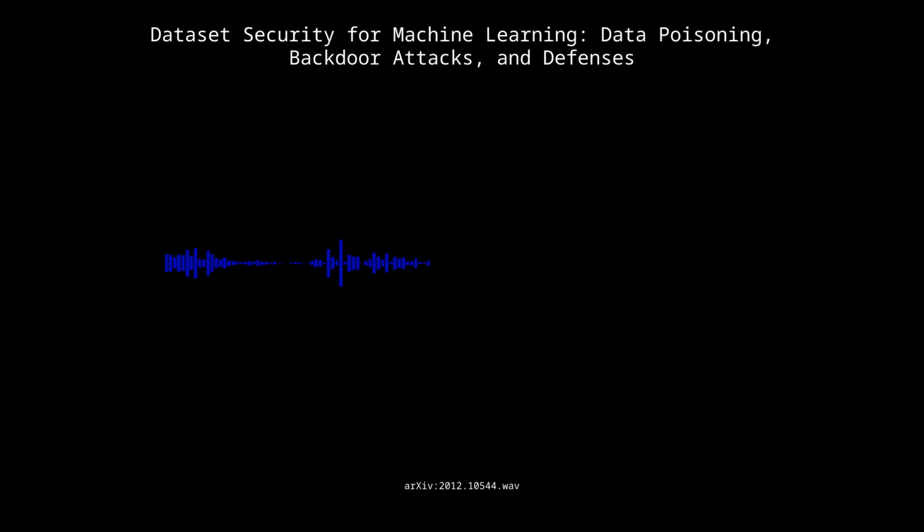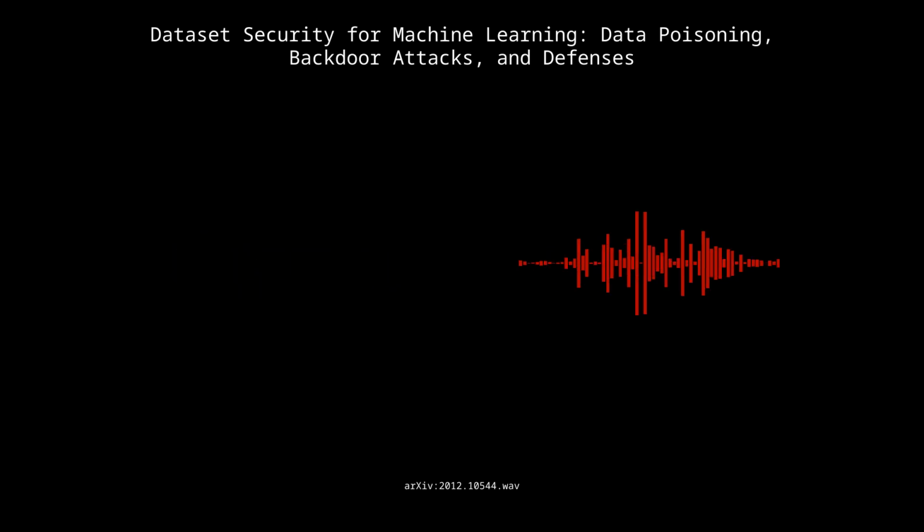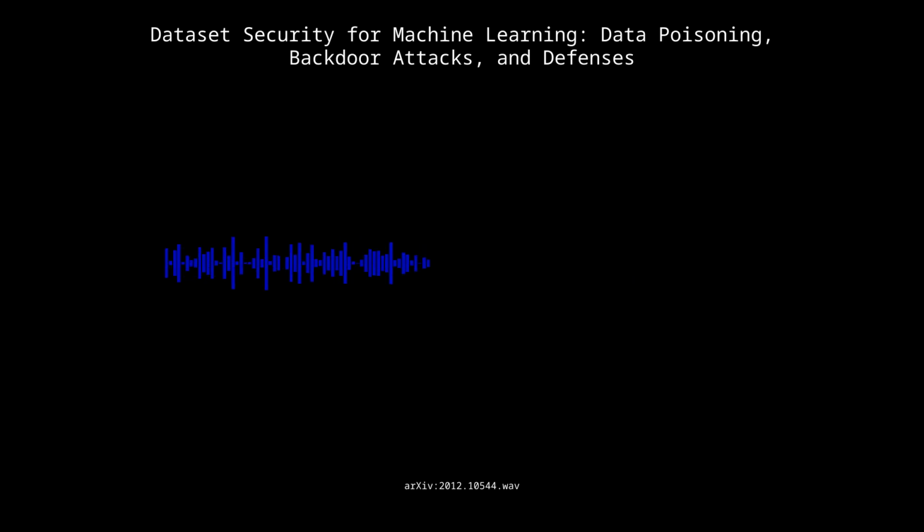We're mainly looking at this 2012 paper, Dataset Security for Machine Learning, Data Poisoning, Backdoor Attacks, and Defenses. Right. Yes, a foundational paper in this field. It's like a digital thriller, almost. But instead of hackers and passwords, we've got malicious data points hijacking these algorithms. Intriguing stuff. It certainly is. High stakes, too. So today, we're going to break down these threats, figure out how they work, and then look at what's being done to fight back. By the end, you'll have a tactical map of this whole battlefield, ready to get started.